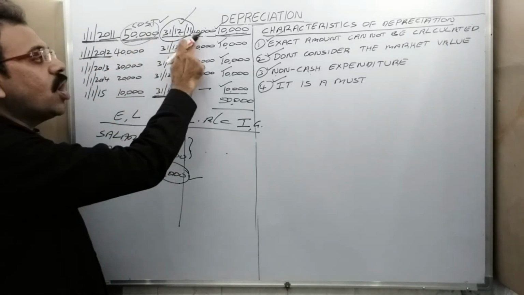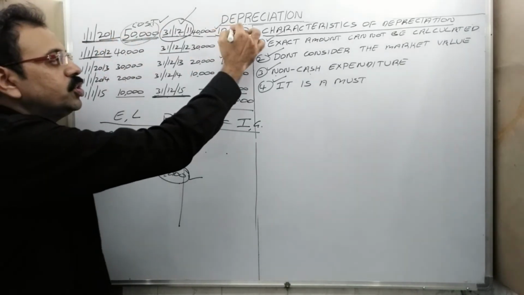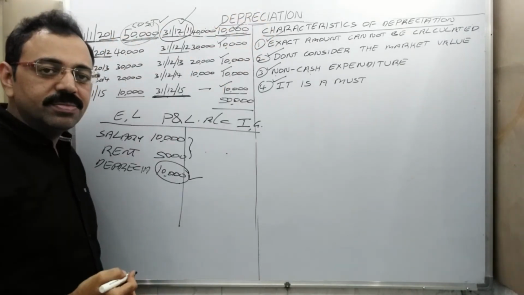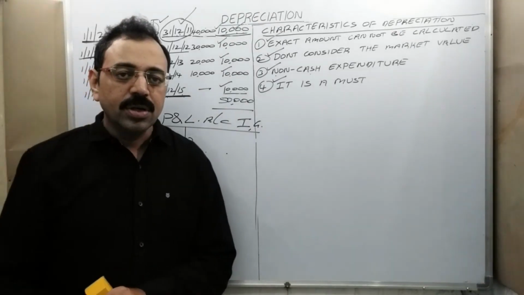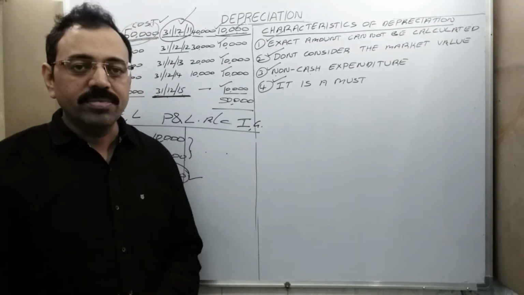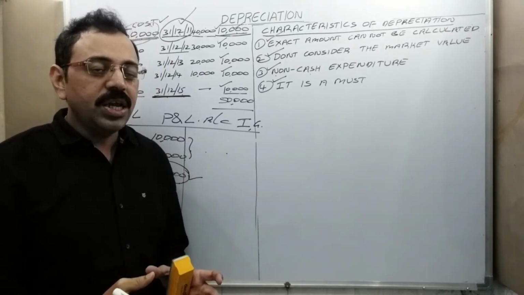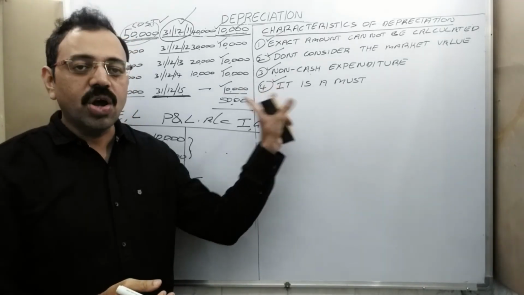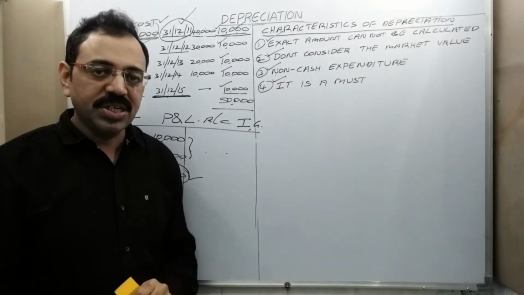Even though asset is not used, in 2011 year also, we should provide the depreciation. Because asset becomes second hand. So you may use it or not, it doesn't matter. When you buy an asset, compulsory you have to provide depreciation on that. Okay? These are the features of depreciation.